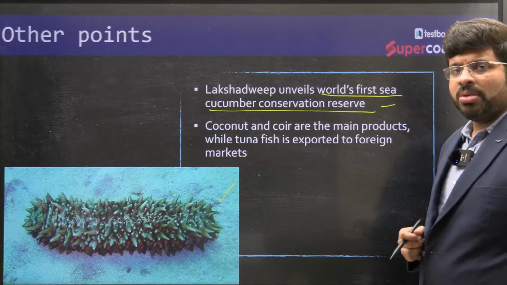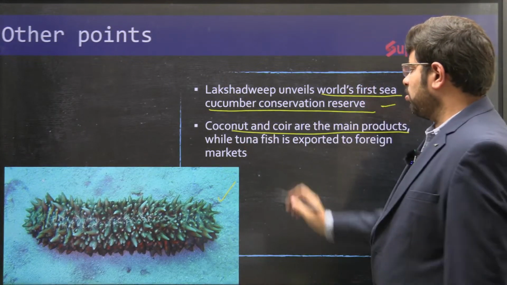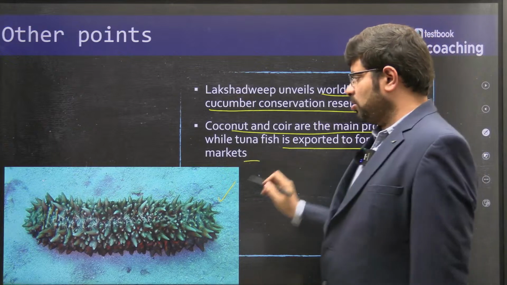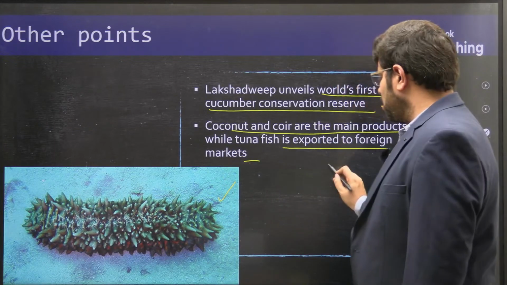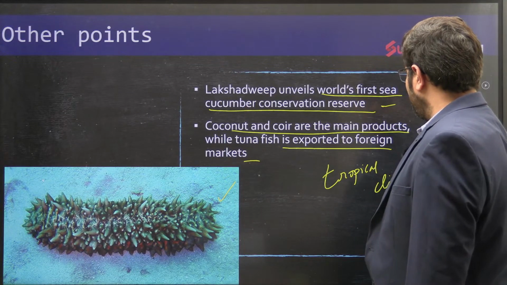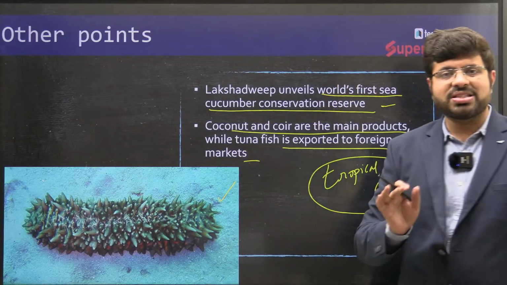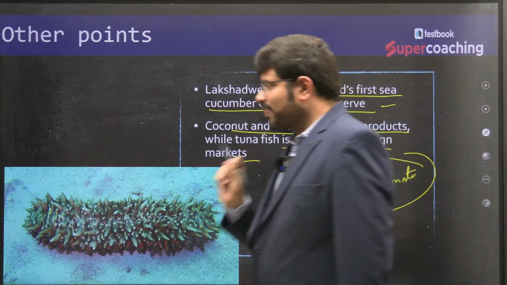And the economy of Lakshadweep is known for coconut and coir as the main products, while tuna fish is exported to foreign markets. In general, Lakshadweep has a tropical climate with a lot of warmth, right? All these are the basic information about Lakshadweep.